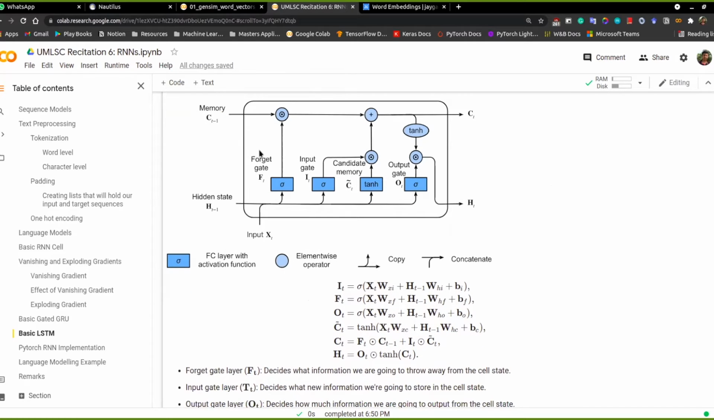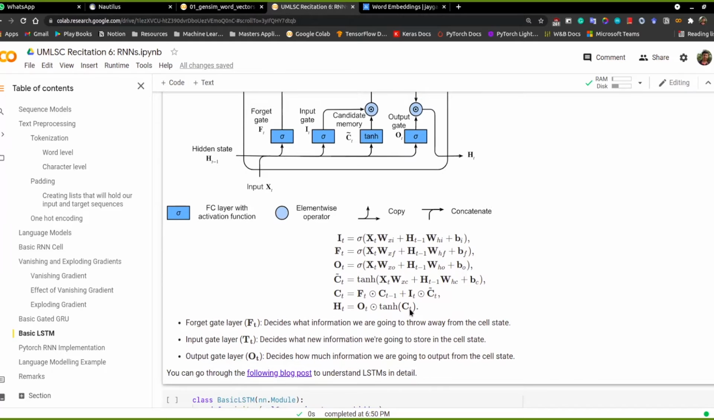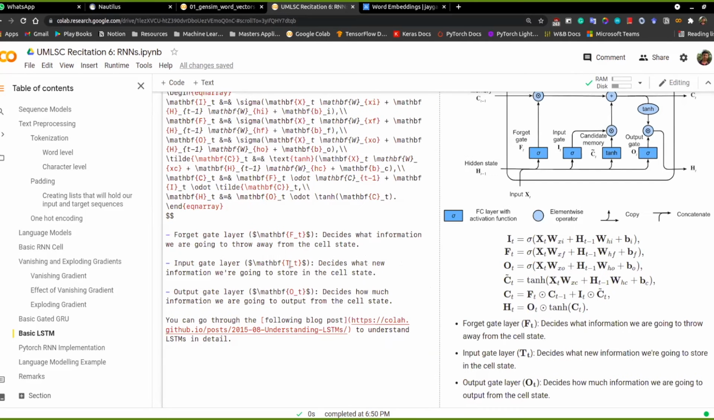So here there are two terms. One is the memory, which is the overall global memory that we have, and the other is the hidden state. And the hidden state in this case is in a way just the output of the network as well. So importantly, there are three gates. One is the input gate. So this should be right. Sorry.